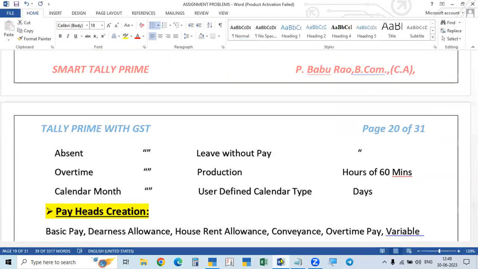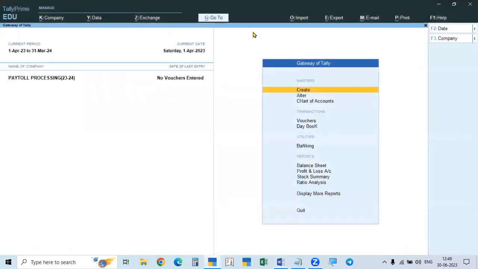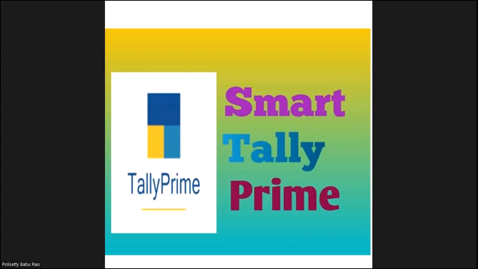After this, all the payheads and all the masters are created. Now we have to give what are the amounts payable to the employee. We have to show or create the salary structure.